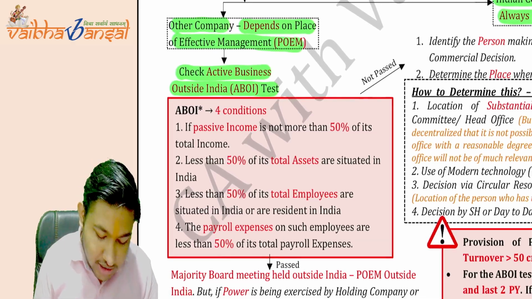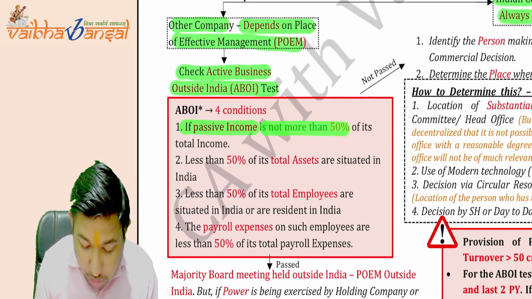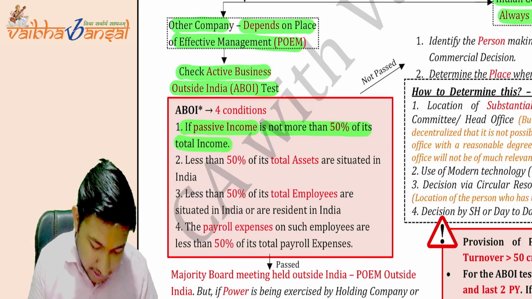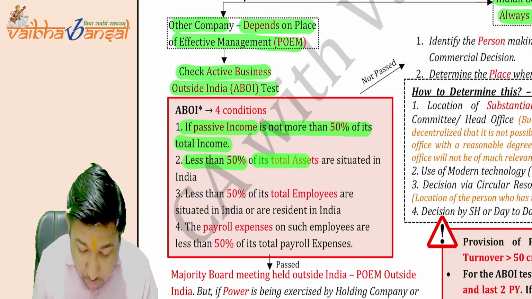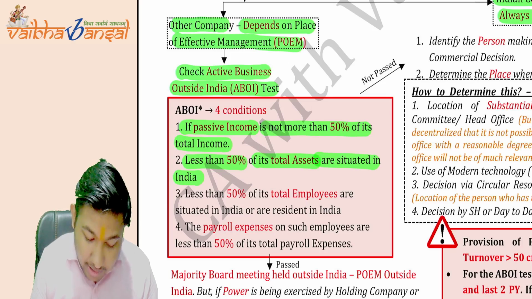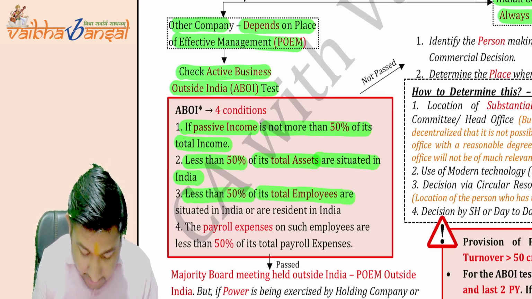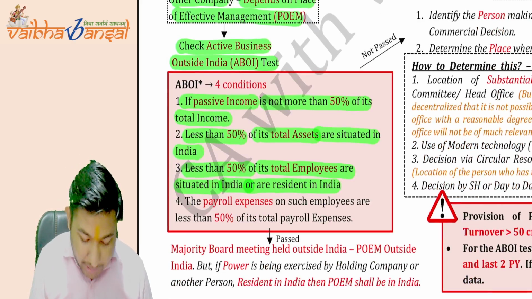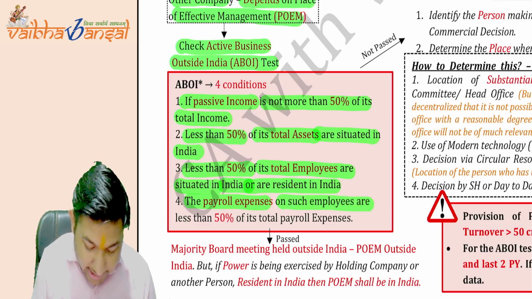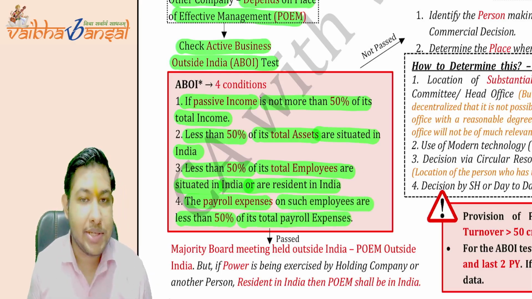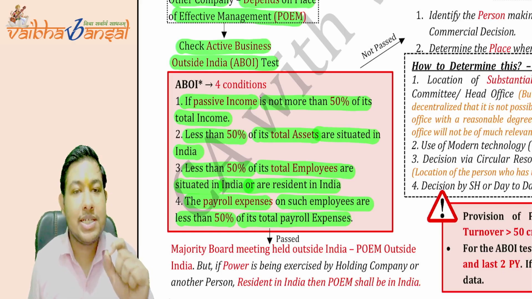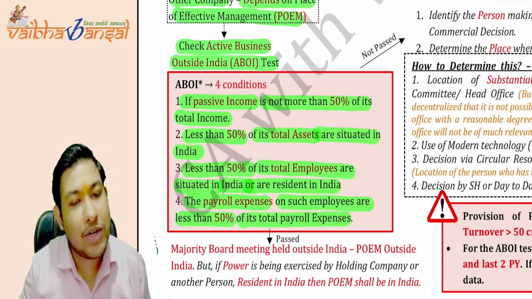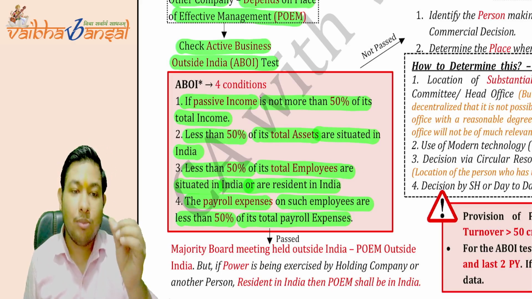What is the first condition? The passive income is not more than 50% of its total income. Less than 50% of its total assets are situated in India. Less than 50% of its total employees are situated in India or are resident in India. The payroll expenses on such employees are less than 50% of its total payroll expenses. These are the four conditions. The first condition says the passive income is not more than 50% of its total income. Is this clear?